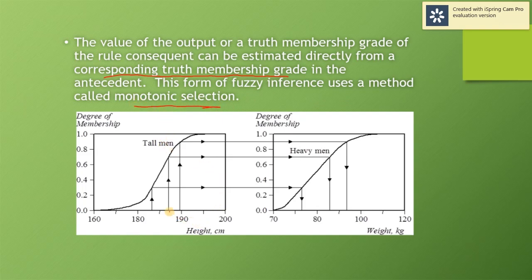For example, the degree of membership in tall is say 0.3, so we plot this to our output, and we are going to have the value of weight based on the degree of membership of our antecedent. This one will be discussed later in the next chapter, so don't worry about this first.